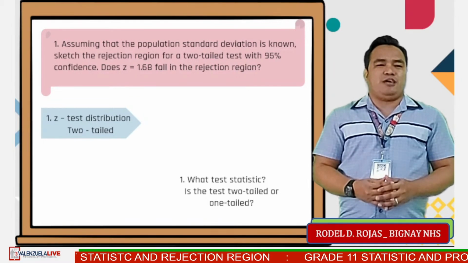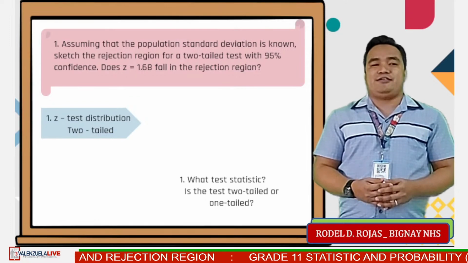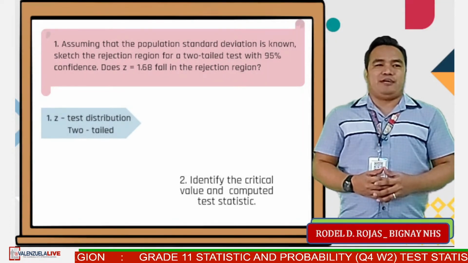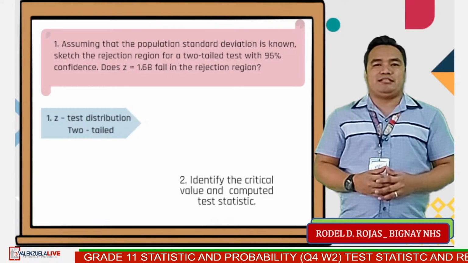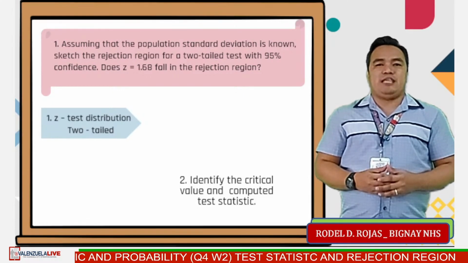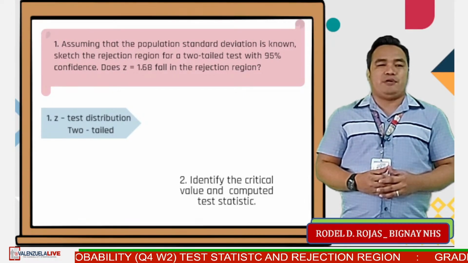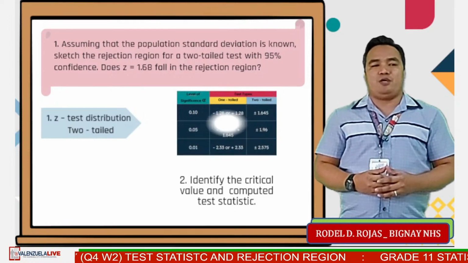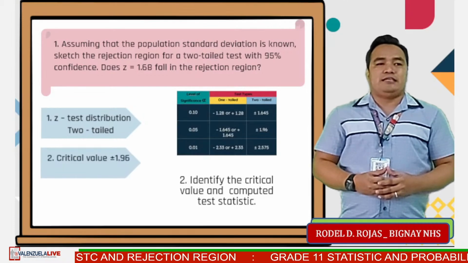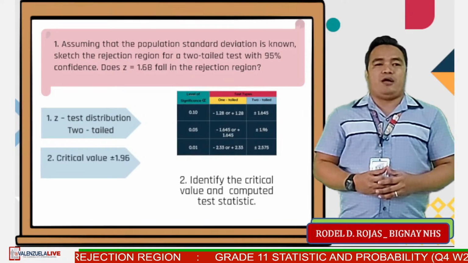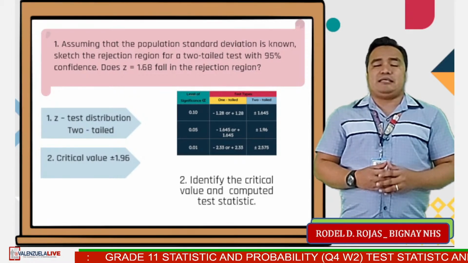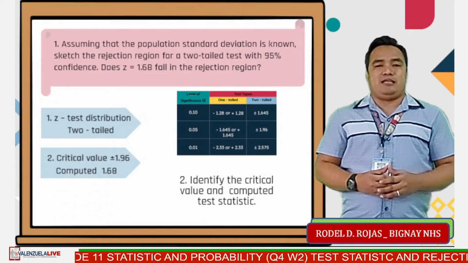Is the test two-tailed or one-tailed? The answer, two-tailed test. For step number 2, identify the critical value and computed test statistic. Answer, for the critical value, use the table of critical values with 95% confidence, thus the level of significance is 0.05 and two-tailed. Therefore, the critical values is positive negative 1.96. For the computed test statistic, it's Z equals 1.68, which is given.